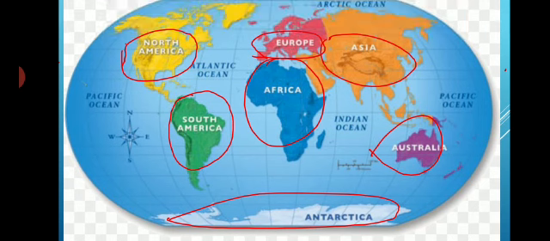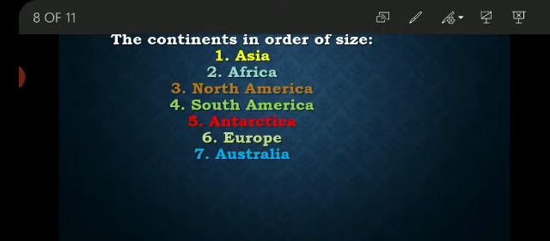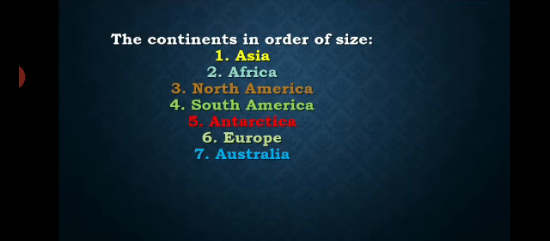The 7 continents in order of size are: first, Asia, the largest continent; second, Africa; then the third is North America; fourth is South America; fifth is Antarctica; sixth is Europe; seventh is Australia.